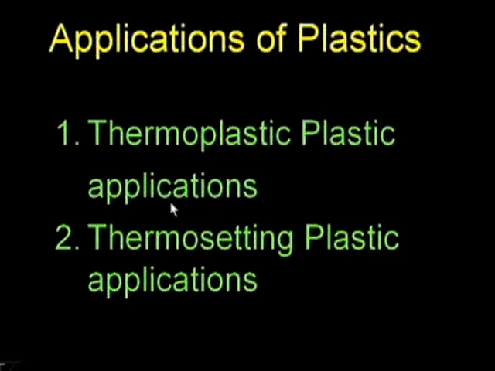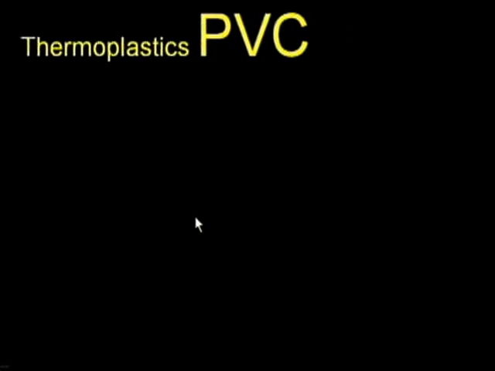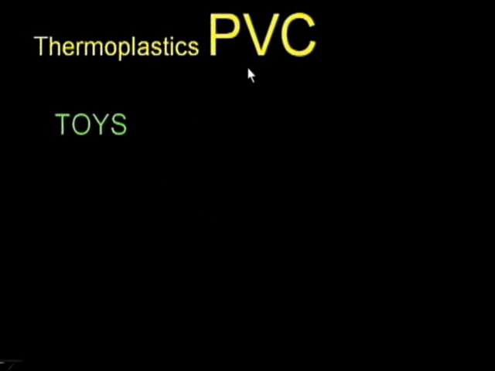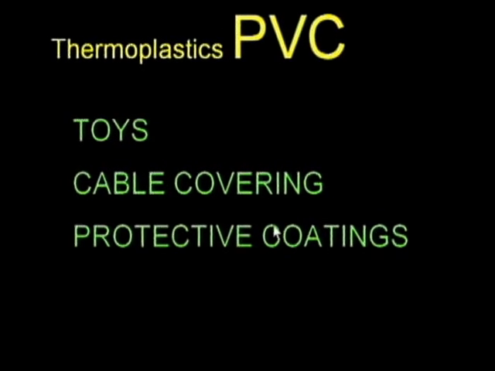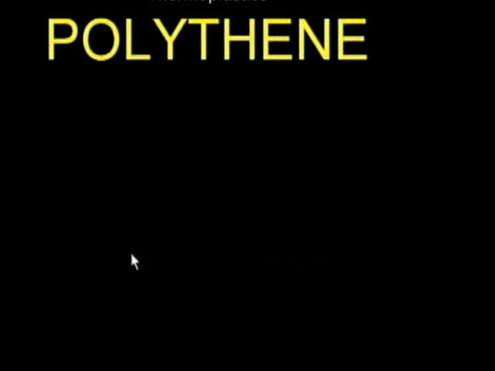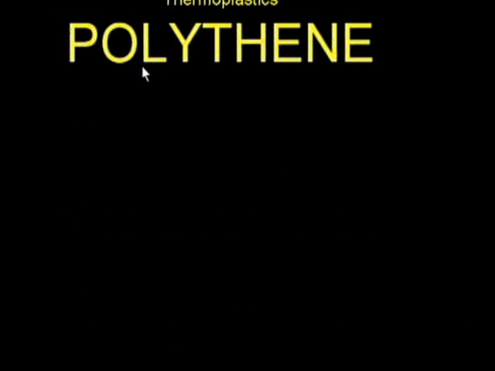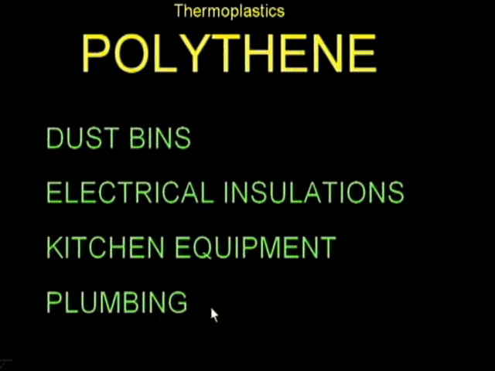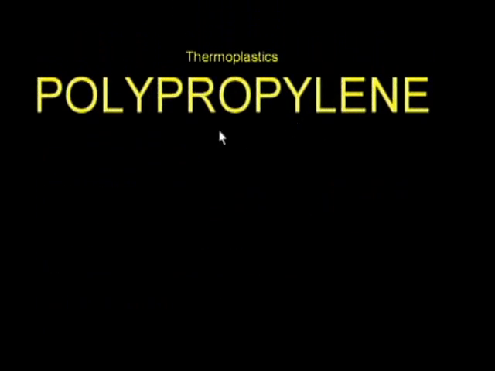So coming to this, thermoplastics are there and thermosettings. So thermoplastic plastic applications and thermosetting plastic applications. Now let us see individually about these. Coming under thermoplastics, PVC, polyvinyl chloride. In this, toys, cable covering, protective coatings and screwdriver handles etc. can be made. And coming to the polythene, here dustbins, electrical insulations, kitchen equipment, plumbing. These are the different types under this thermoplastics material of polythene.